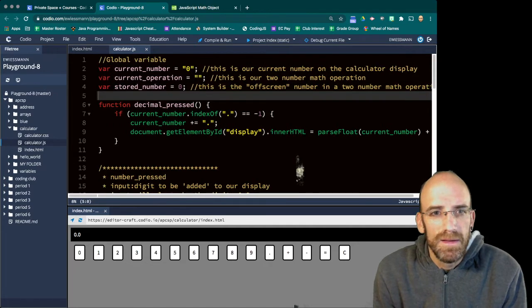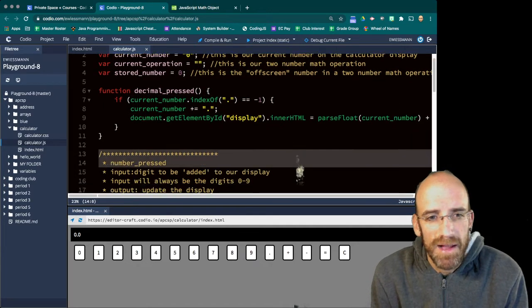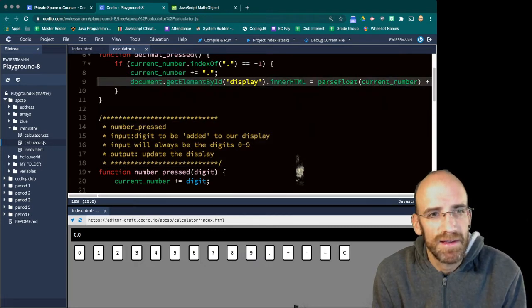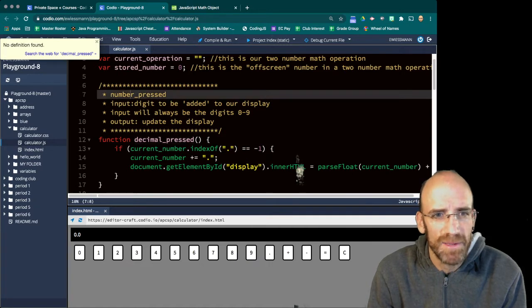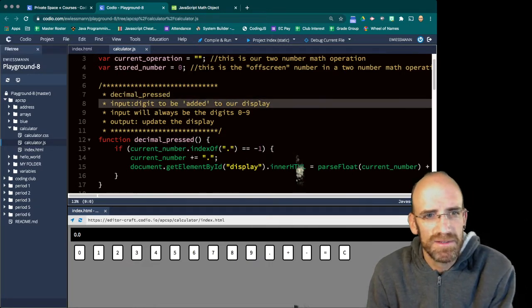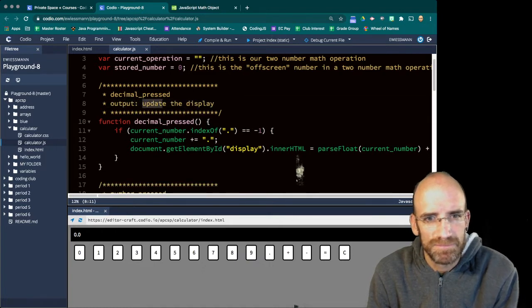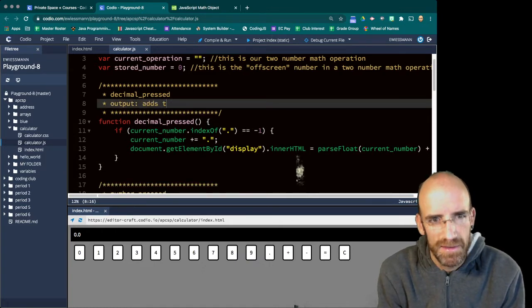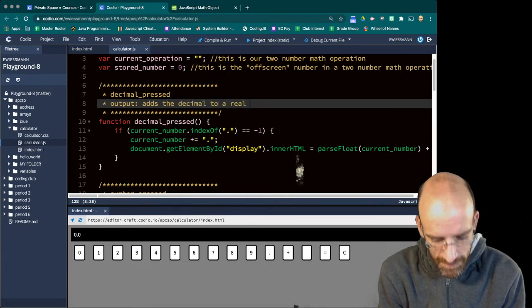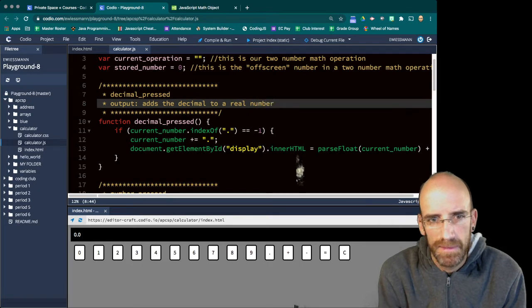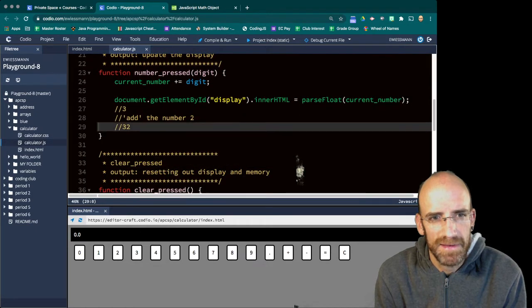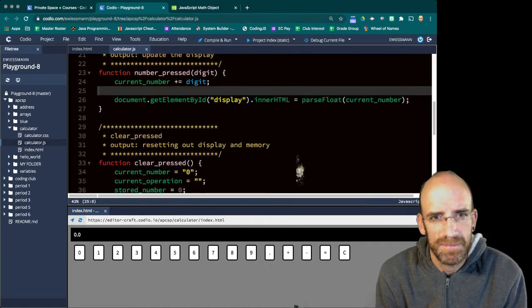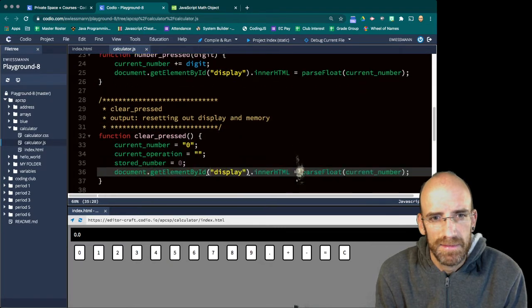operation. And then we need to comment each of our functions, which I had not done yet. It's okay to work ahead a little bit and then go back and comment, but you do have to comment before too long. There's no real input here. This adds the decimal to our real number. Let me come down. We can delete these. Looks good.